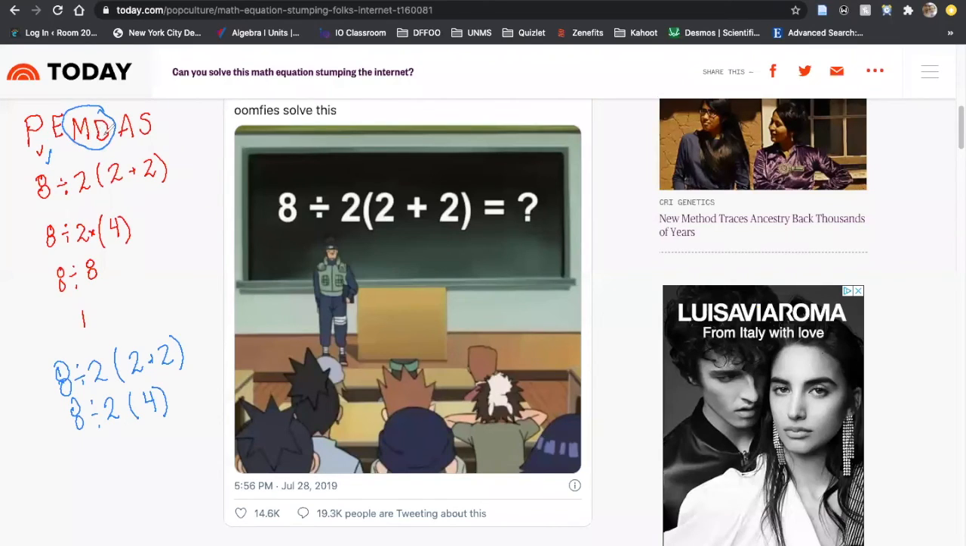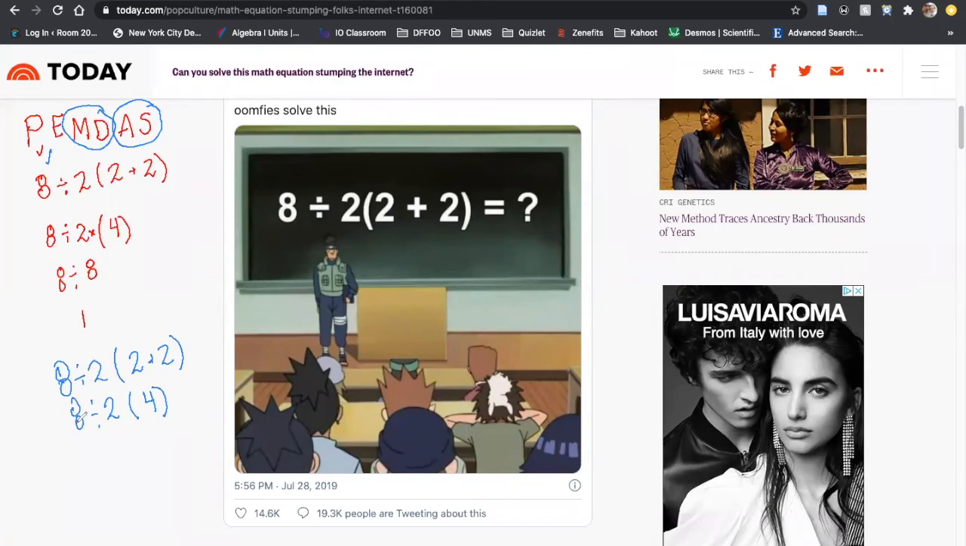So these two are at the same level, you do whichever one comes first when you're reading from left to right. And then afterwards, the same thing with addition or subtraction, these two are grouped together. So whichever one comes first from left to right, right? You don't always have to do your multiplication before division.